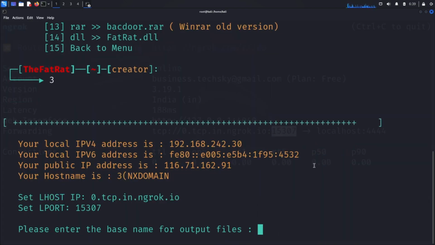Now it wants a name for our output file. You can name it anything. I'm calling mine myrat. Think of this name carefully. In real security testing, it should blend in with normal apps.